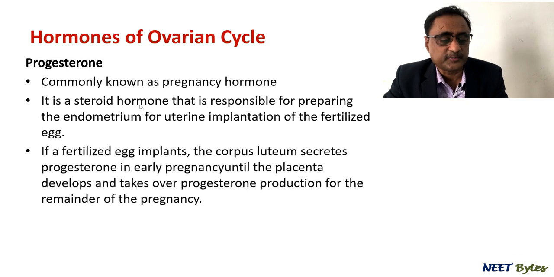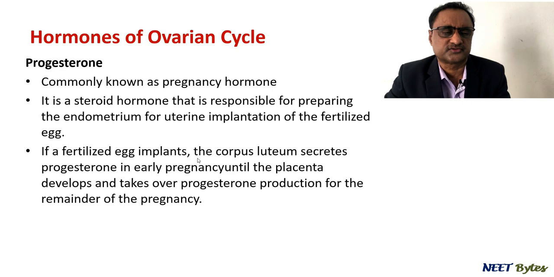If a fertilized egg implants, the corpus luteum secretes progesterone in early pregnancy till the placenta is developed. And if the egg is not implanted, the corpus luteum will degenerate and get converted into corpus albicans. So these were the hormones involved in the entire process.